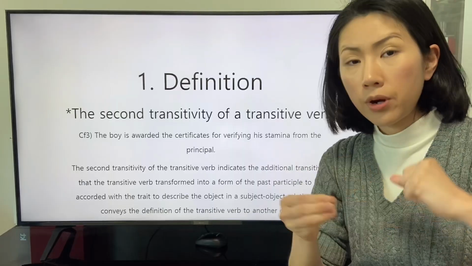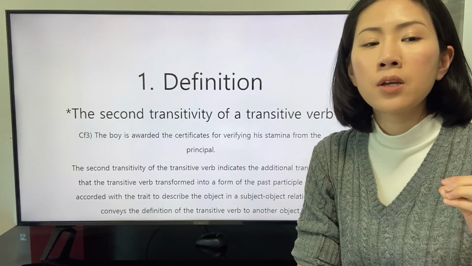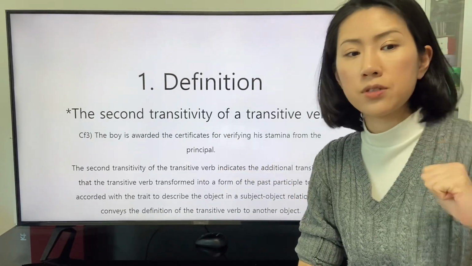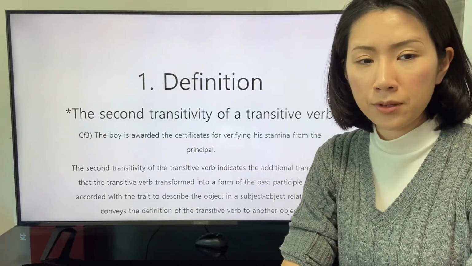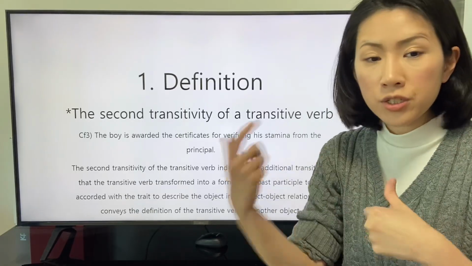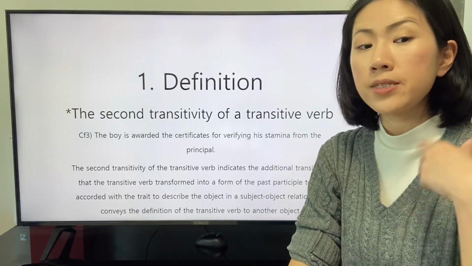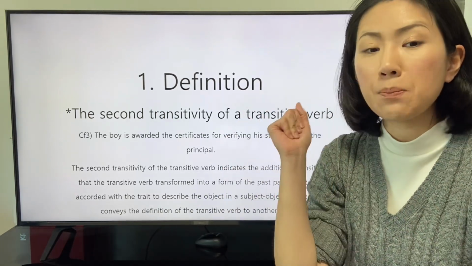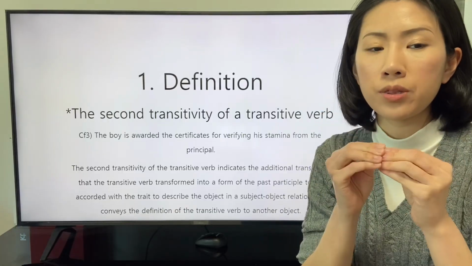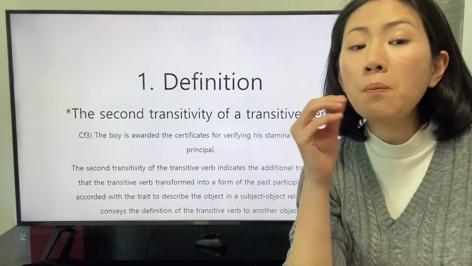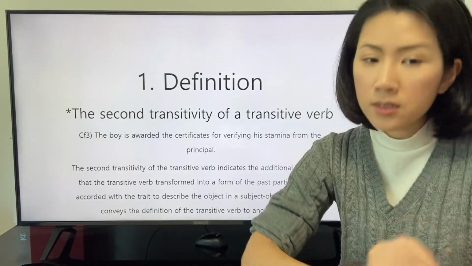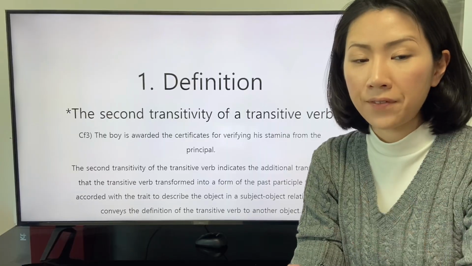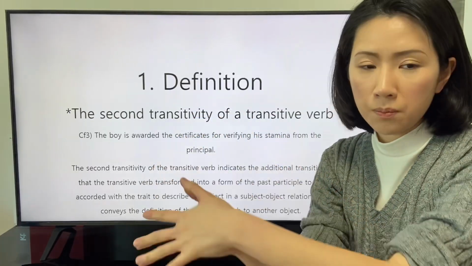Let's study more about the second transitivity. The clause is the same with the third conference. The second transitivity of the transitive verb indicates the additional transitivity that the transitive verb transformed into a form of the past participle to be accorded with the trait to describe the object in a subject-object relationship, conveys the definition of the transitive verb to another object.